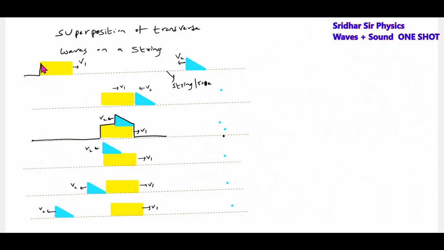Earlier this is the shape of the rope. No, this black line I'm drawing is the rope itself.